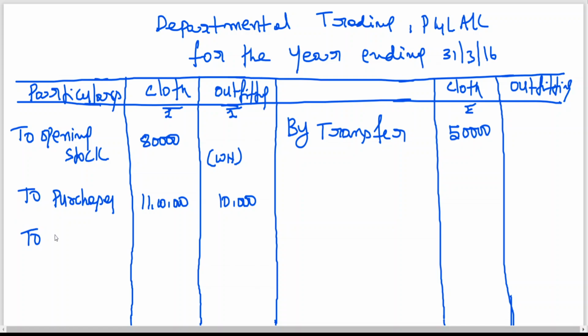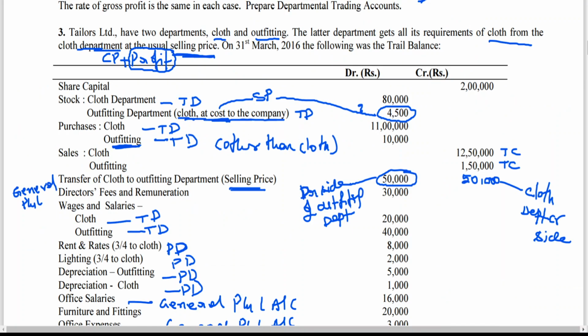For outfitting department, this transfer is like a purchase. For cloth department, it is like a sale. That is why I told you, for cloth department it is selling price, for outfitting department it is cost price. I have already explained this. You have seen this. Debit side of outfitting department, credit side of cloth department.